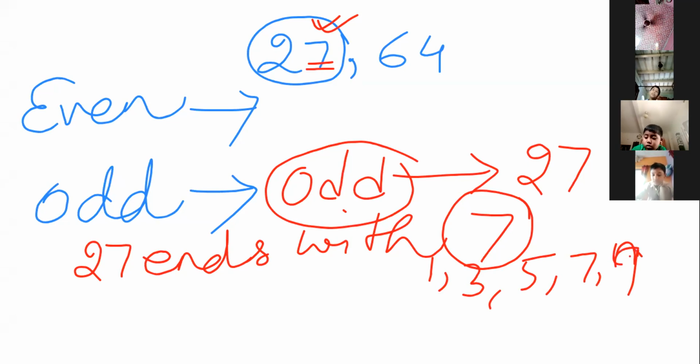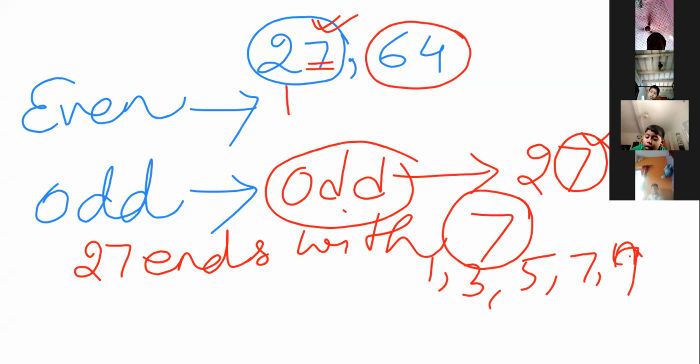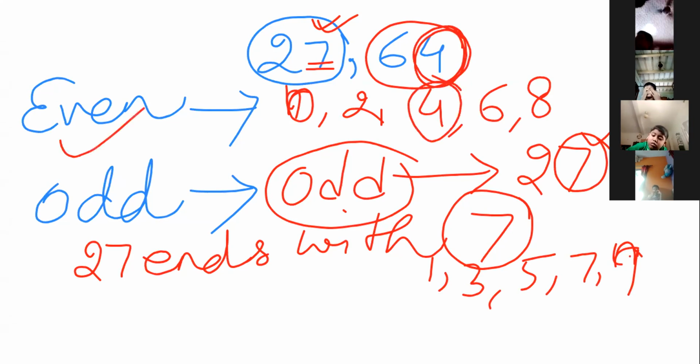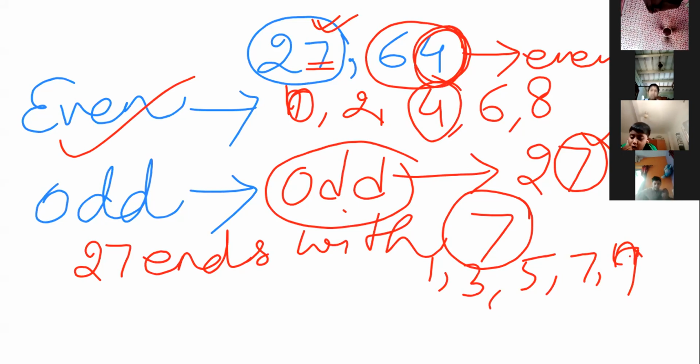And as 27 ends with 7, it is odd. But 64, look, an even number ends with what? 0, 2, 4, 6, 8. Here it ends with 4, and 4 is even, so 64 is also even. Understood? Is it clear to all of you? Rabiul, Almasuddin, just tell me yes or no. Shake your head. Okay.